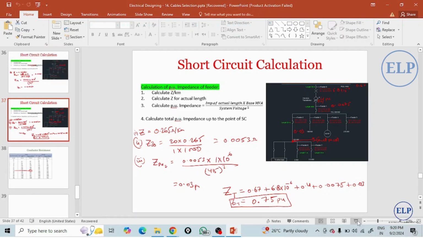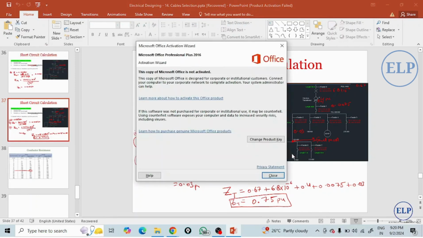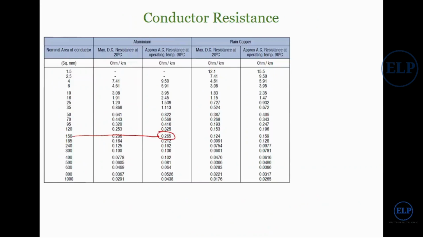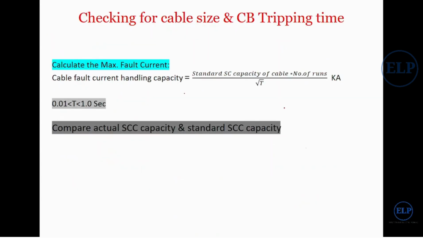The value I calculated for this feeder is 1.8-something kilo amperes, the maximum current that may occur in this feeder. Now I have to check whether this cable can handle this much current for the tripping time of my circuit breaker. So now coming to the formula for checking cable size and circuit breaker tripping time.